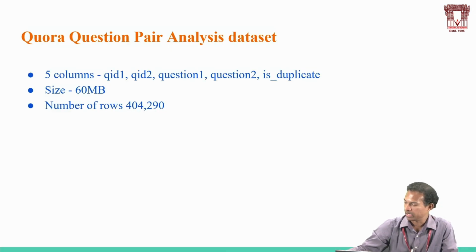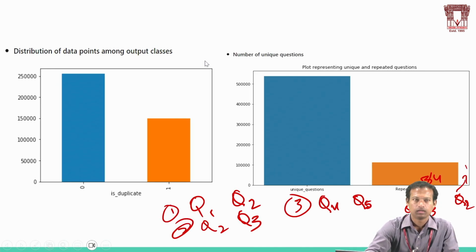So coming to our slides, these are the two distributions to analyze our dataset. Here 2.5 lakhs are the not similar questions, and 1.5 lakhs are similar questions in our dataset. That means Q1 and Q2 are similar.